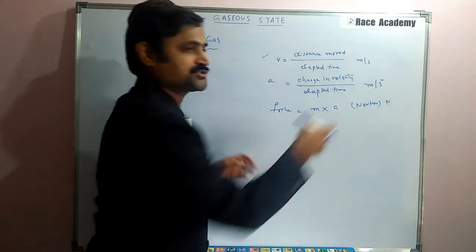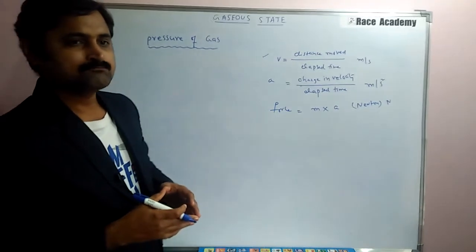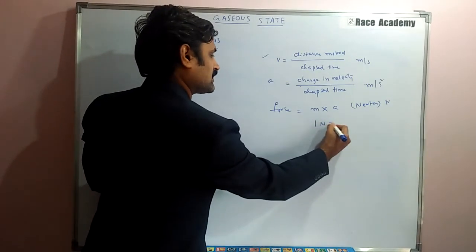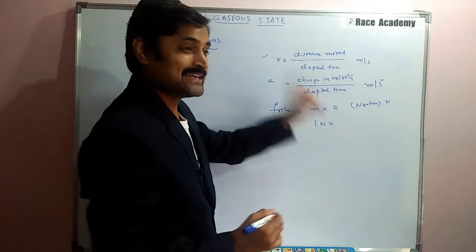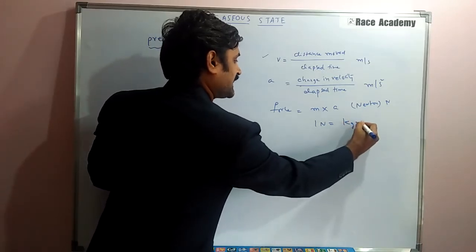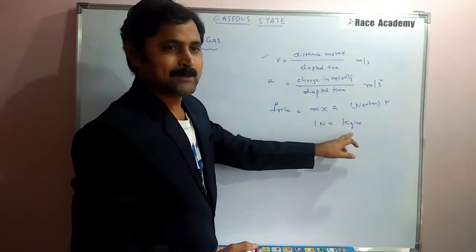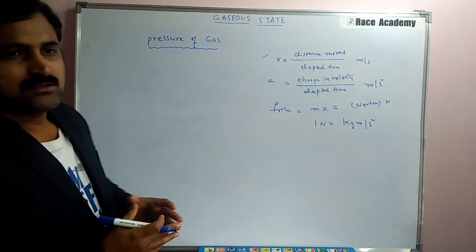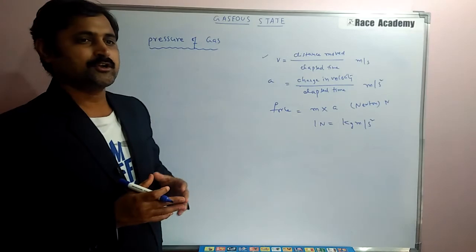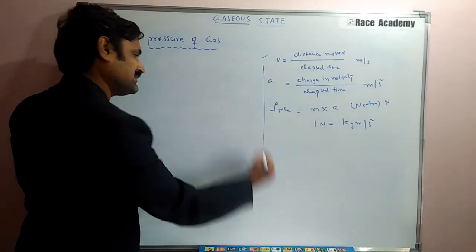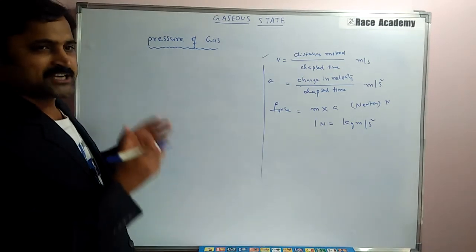Capital N we will use, Newton. What is 1 Newton? In SI units it is 1 kilogram meter per second square. That is the SI unit of force. So finally we define pressure.